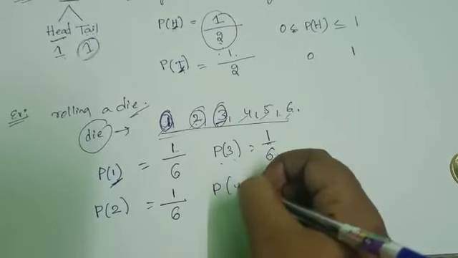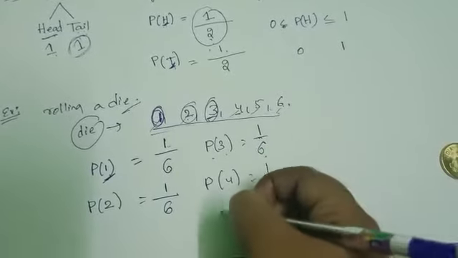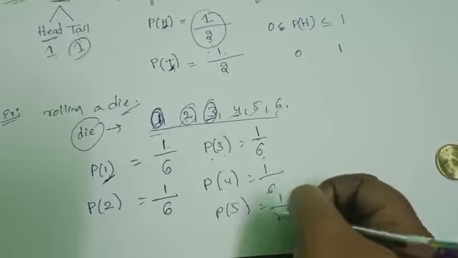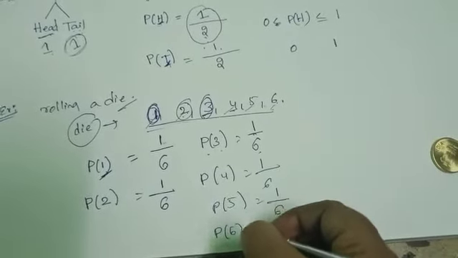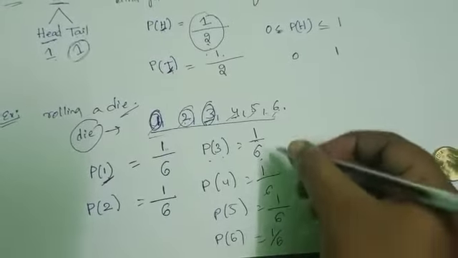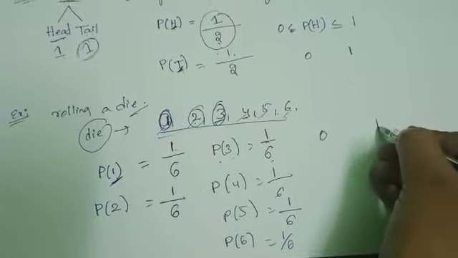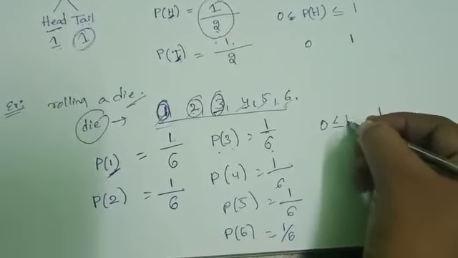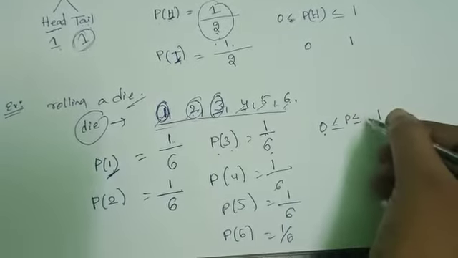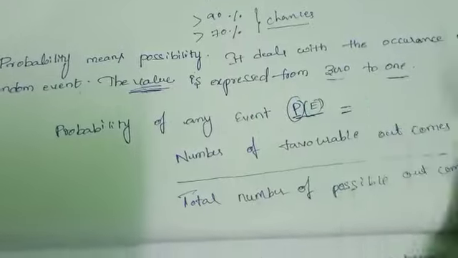Same way, P of 4: only one 4, total 6. P of 5: 1, total 6. P of 6: only one 6, total 6. These values are in between 0 and 1. So probability of any event is in between 0 and 1. The value is expressed from 0 to 1.